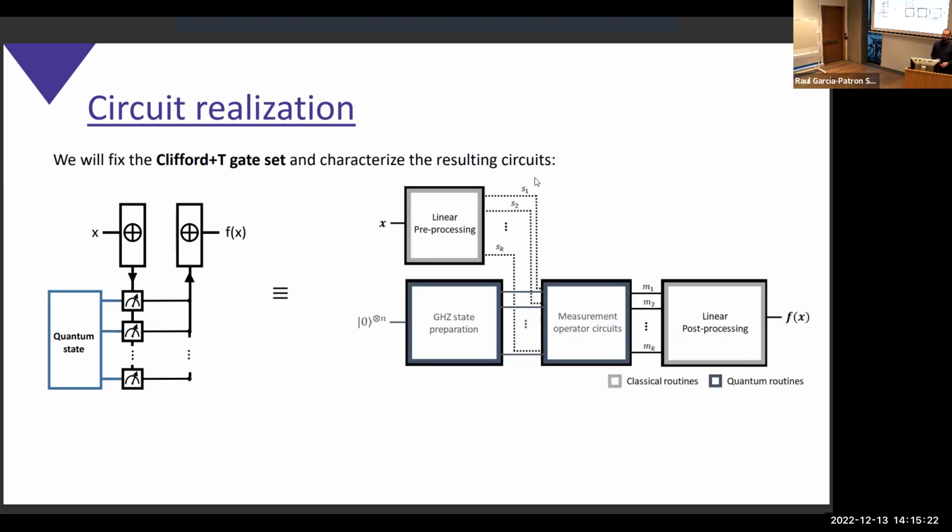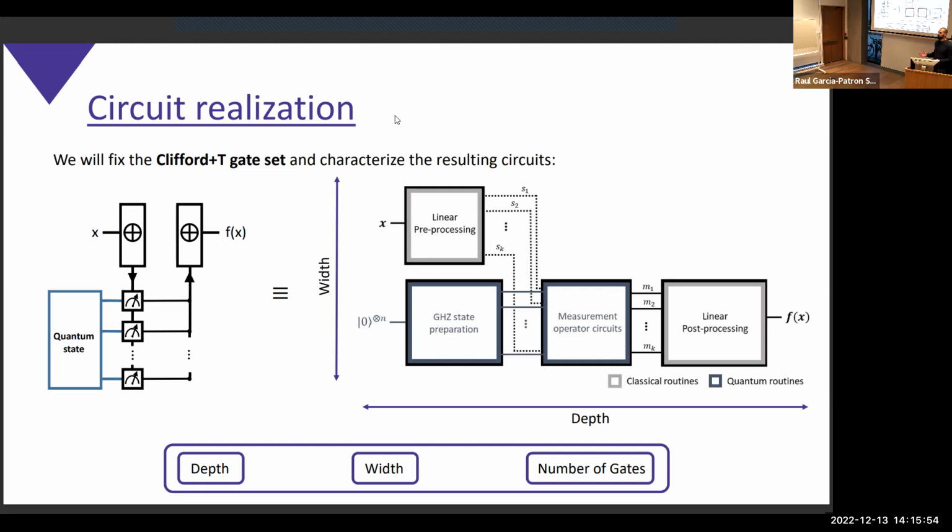So the next task, after defining the size of the quantum state we need and the type of measurement operators we need to compute the Boolean functions, was that we wanted to go from this abstract description to circuits. And so we defined a universal gate set, and this was the Clifford plus T gate set. And then we defined the whole circuit that we need: the circuit which builds the quantum state, the linear processing of the input string, creating the measurement operators, and then the post-processing. And then we get the characterization of circuits or algorithms. So we have a width, we have a depth, and we can count the number of gates.